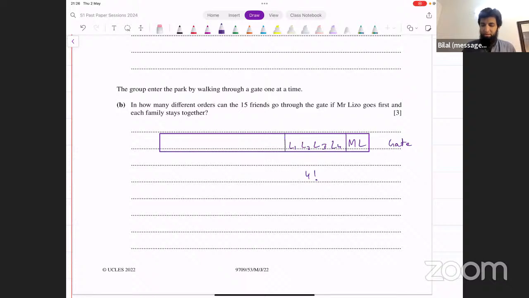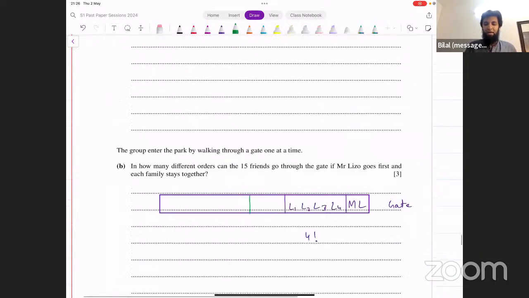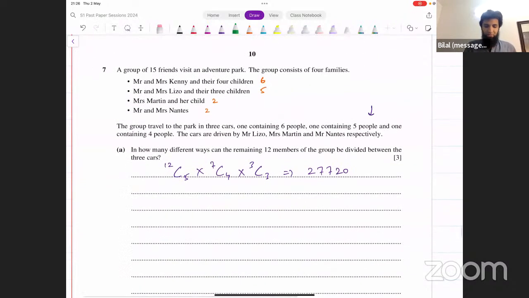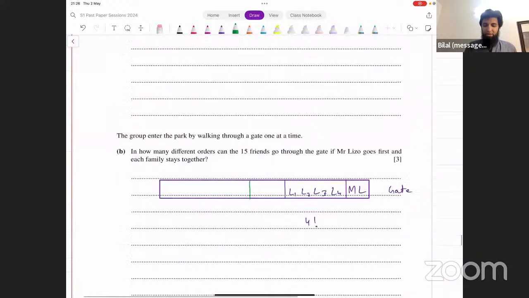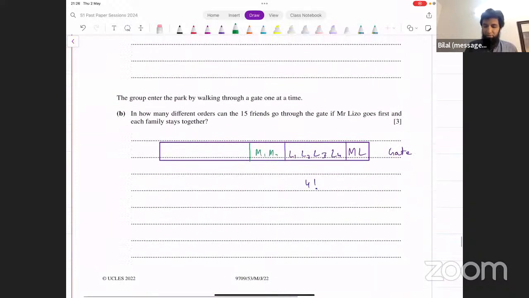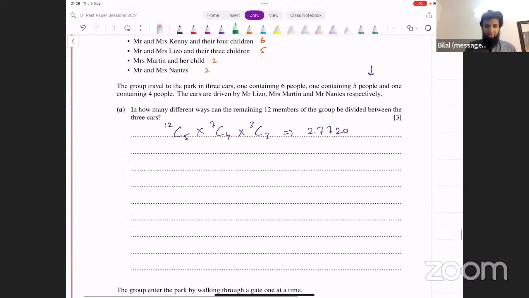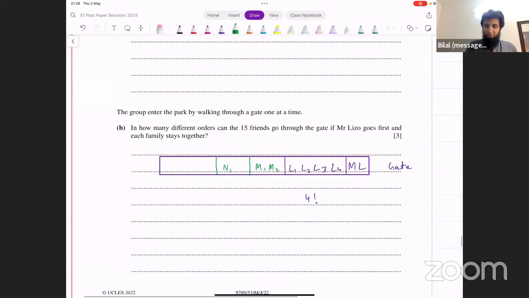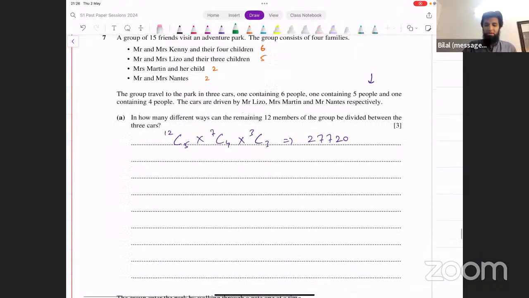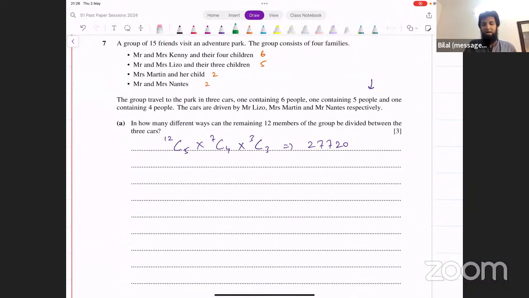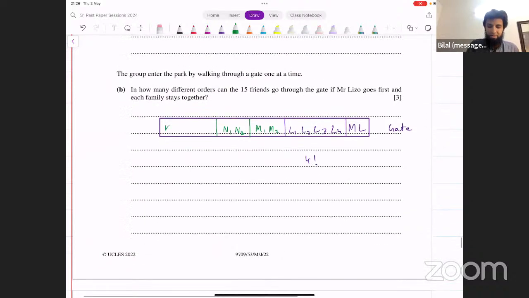And then in the adjacent box, we've got the remaining 4 people from his family. And then we have 3 boxes. In one box, we have Mr. Martin and her child. Let's call them M1 and M2. Then in one box, we have Mr. and Mrs. Nantis. Let's call them N1 and N2. And then in another big box, we've got Mr. and Mrs. Kenny and their 4 children. That's K1, K2, all the way up to K6. We've got these 3 boxes on the left side now.